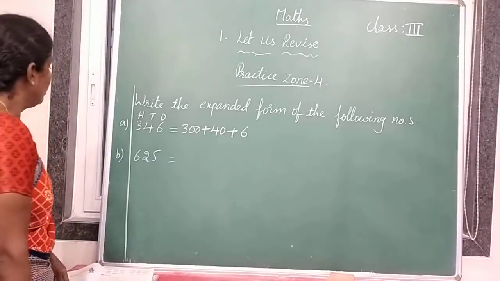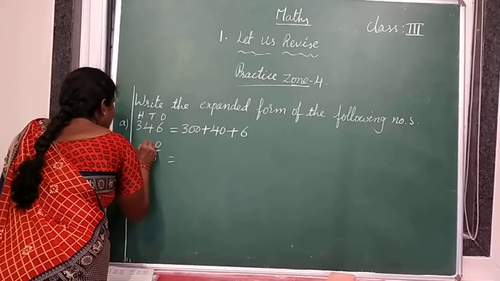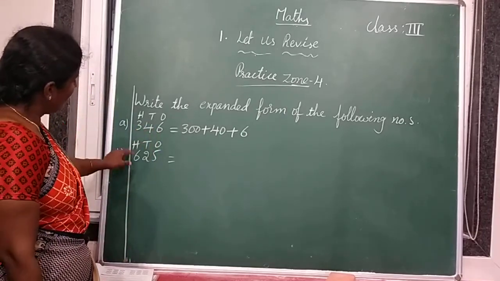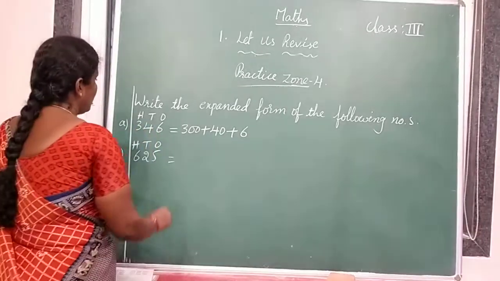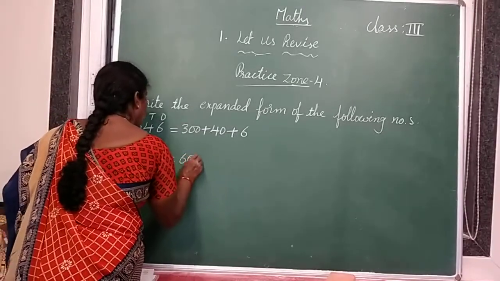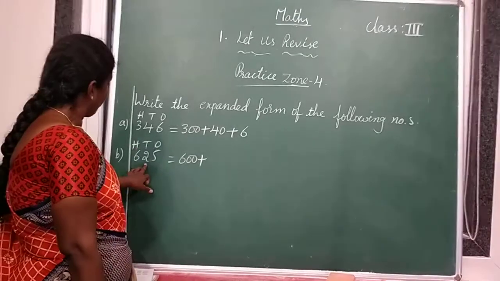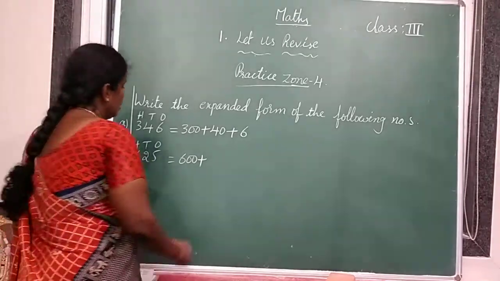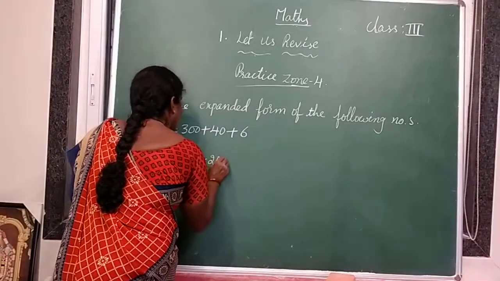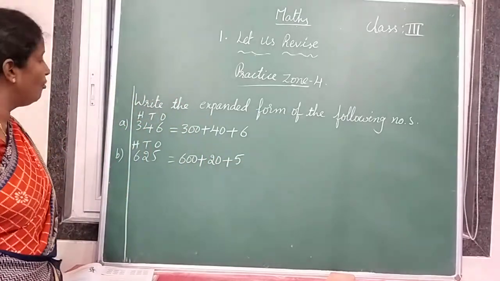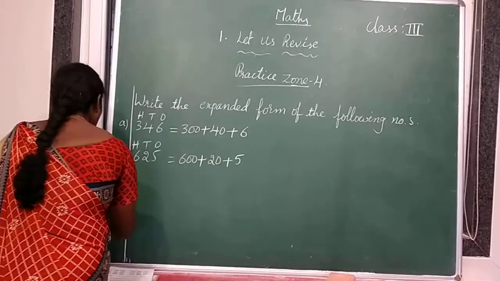Yes, it is 625. So again, ones place, tens place, hundreds place. So what is the place value of 6? 600 plus 2 in tens place. So 20 plus 5. 20 plus 5.